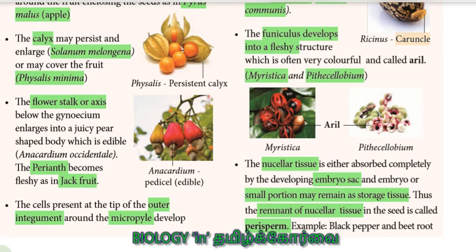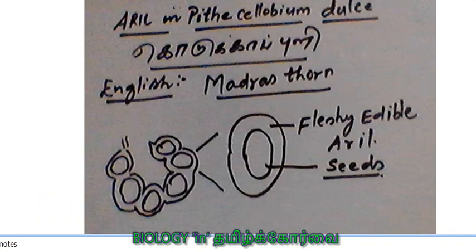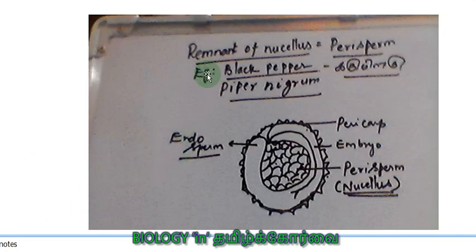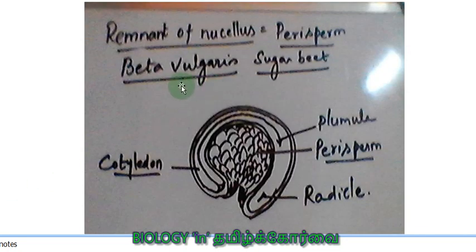Example, black pepper. You see here, this is the black pepper, Karumilagu, Piper nigrum, where you can see this is the perisperm at the center, right? Around which the embryo is present. Okay, this is the embryo, and the total structure is surrounded by the pericarp. One more example is given: Beta vulgaris, sugar beet.